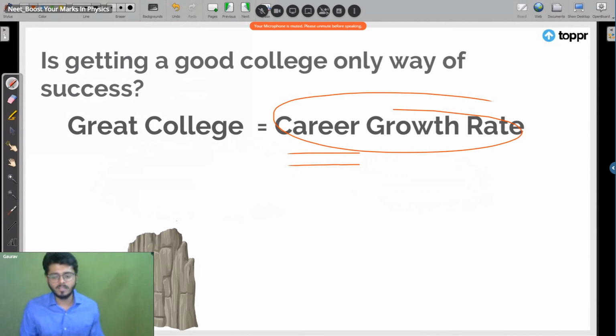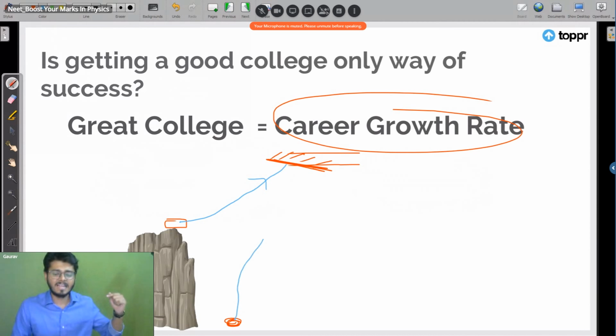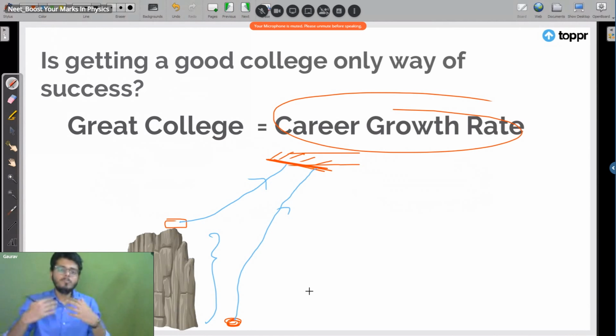Think about it. Like the great colleges are at the top of this mountain, and the slightly poorer colleges are here, right? And let's say you want to achieve a certain level of success in your growth, this level. So what will happen? This guy who is in the great college has to cover less distance, and you have to travel slightly extra. Huge distance extra. So traveling more means you will take more time, but that doesn't mean that you won't get there, isn't it? Are you getting the idea, dear kids, or not? Yes, right?